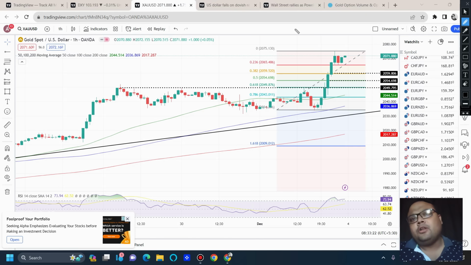Buy at dip is always the safest thing to do here. So market opening will be very important. Right after the market opening, if you see market is coming down, you can observe the market around 2060, 2059 area, which is FIBO 38.2% retracement level. If market takes support and bounces, go for a buy.